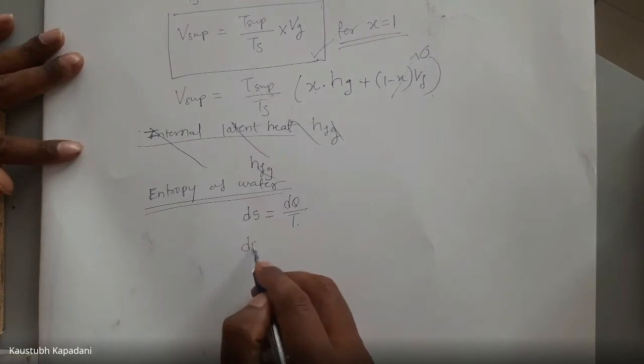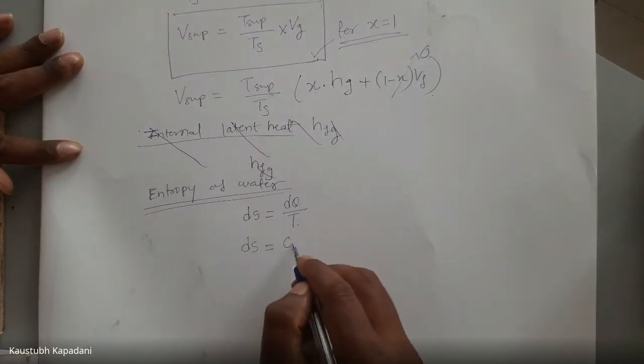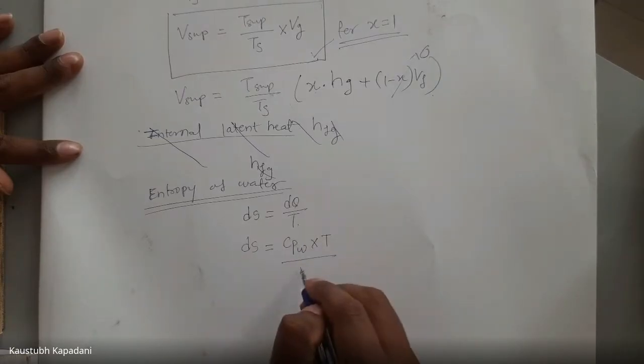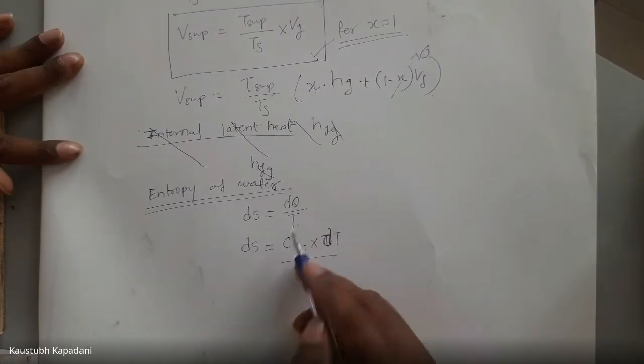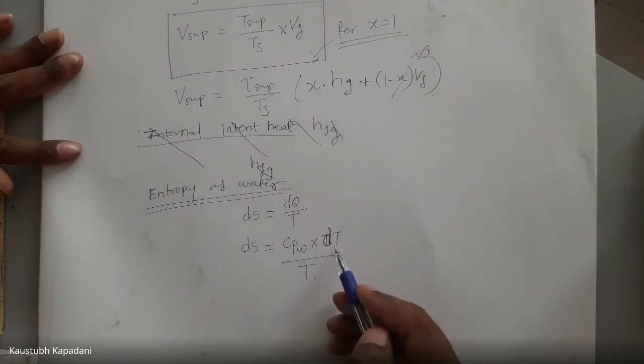So we know that ds is equal to dq by T, which we can write like this: Cpw delta T divided by T. I have written dq is equal to Cpw delta T per unit mass.